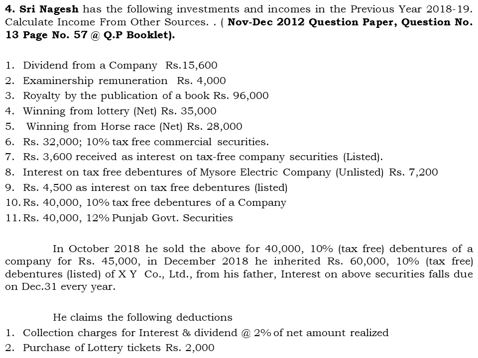And he claims the following deductions. There are two deductions which he claims: collection charges for interest and dividend at 2% of net amount realized, and purchase of lottery tickets of rupees 2,000. We will look into what might be the deduction allowable for these two claims of Mr. Nagesh. So we will go with the problem.